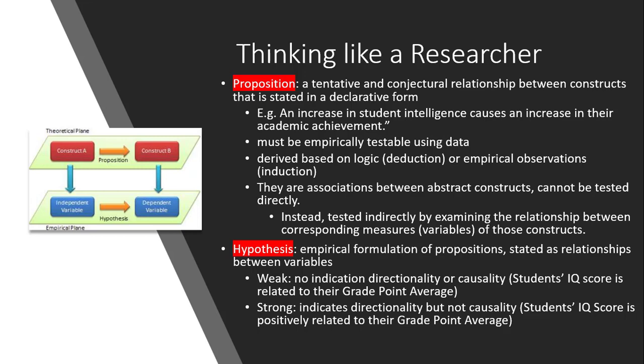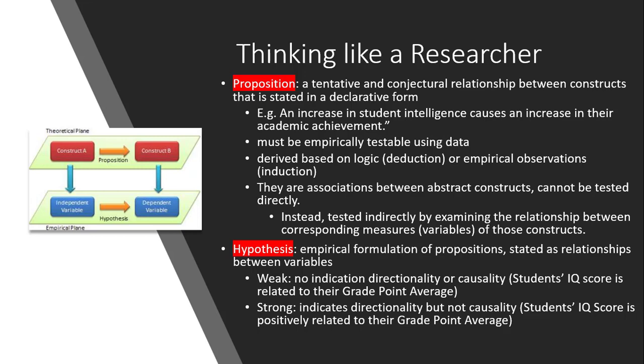So remember what to take note of here. We generate a proposition as a tentative statement in a declarative form. Because we cannot test the proposition directly, we turn it into a hypothesis, which is an empirical form of proposition.